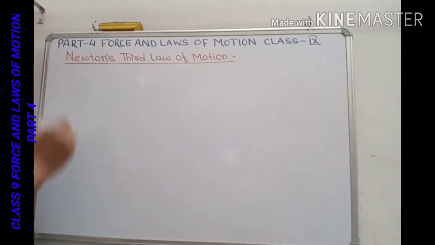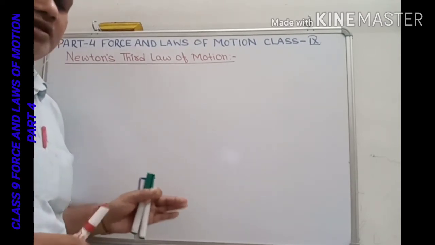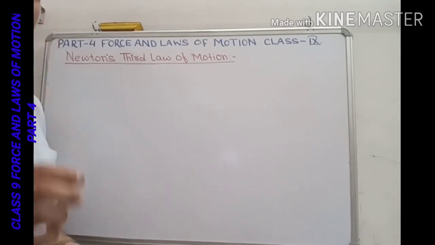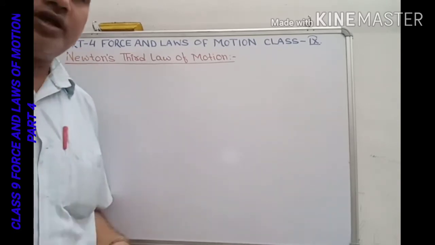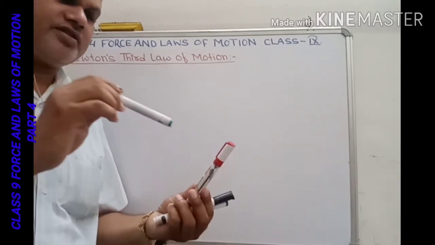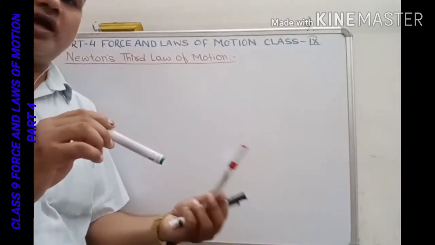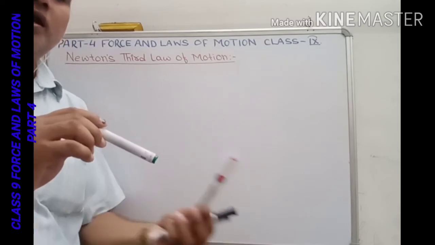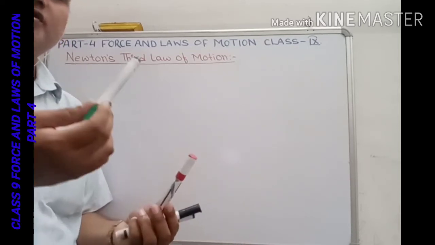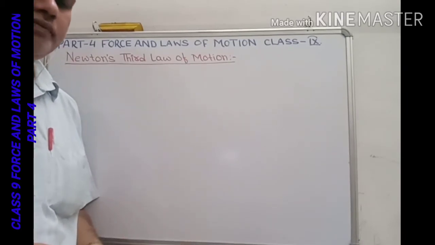What does Newton's third law of motion state? It states that whenever one object exerts a force on another object, then the second object will also exert an equal and opposite force on the first object. This is Newton's third law of motion.